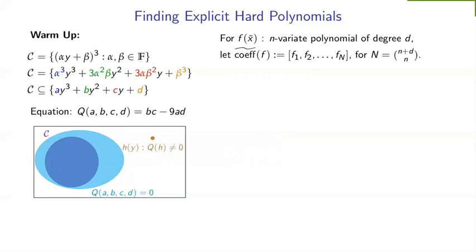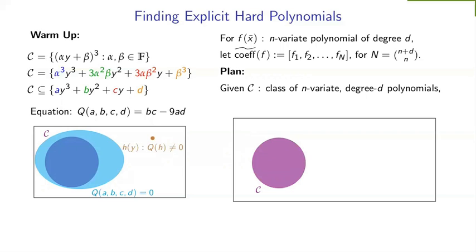Okay, so with this notation, let's go ahead. Again, consider that there is some class C of n-variate degree d polynomials that is supposed to be the class of easy polynomials for our purpose for this example. Suppose this entire rectangle now consists of all capital N length tuples, which are all n-variate degree d polynomials. And again, the violet circle is the class C of easy polynomials.